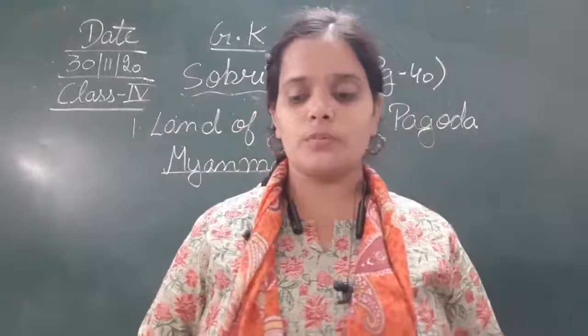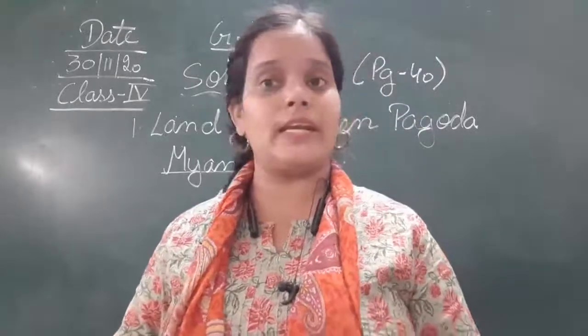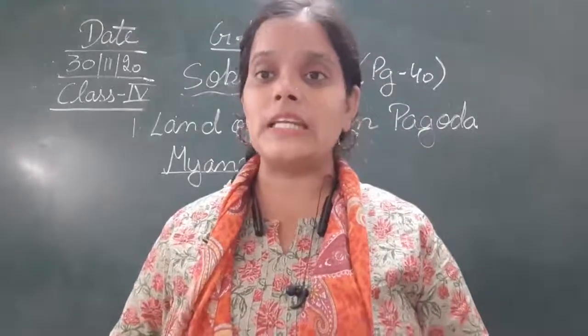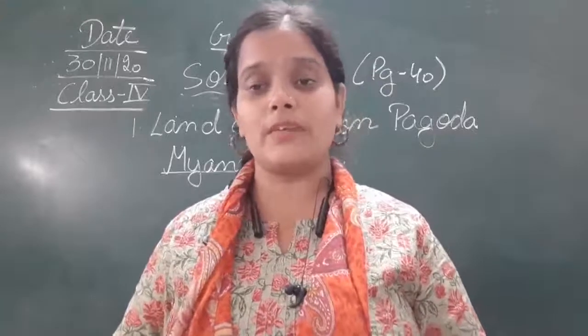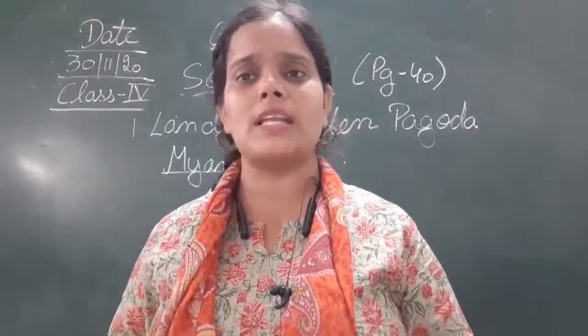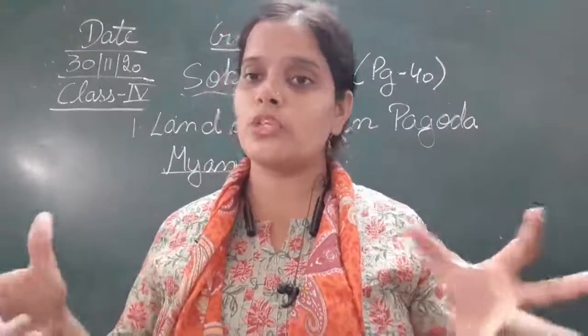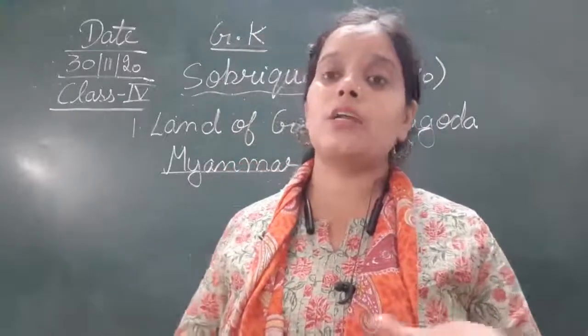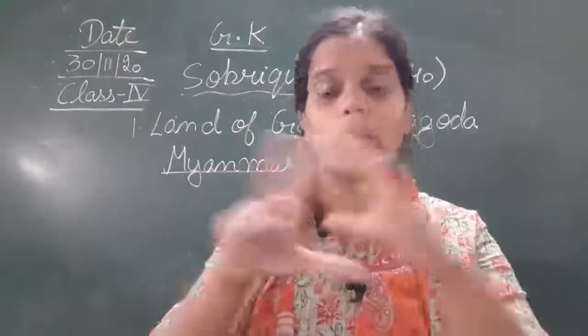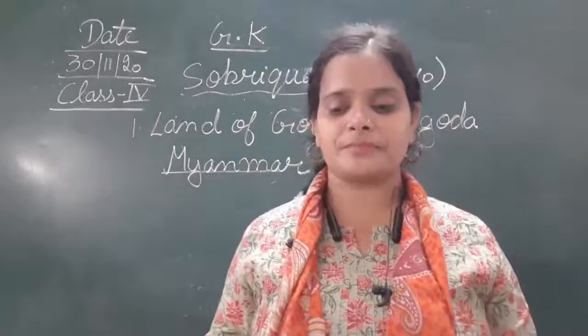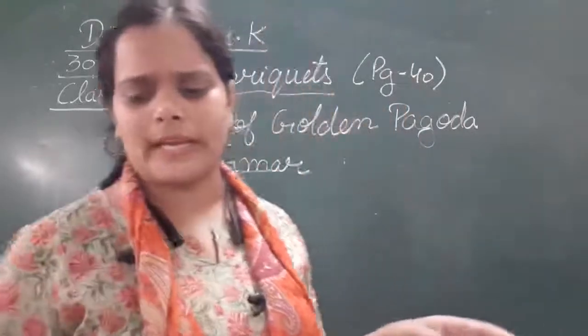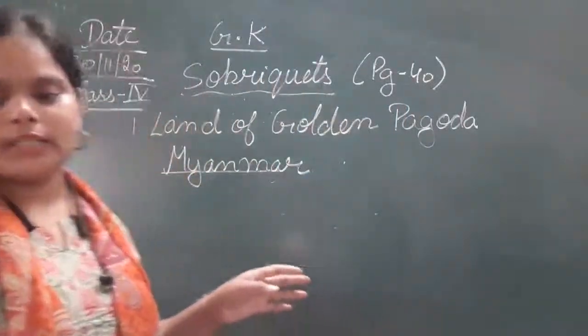Okay, so you can find number of windmills in the Netherlands. नीदरलैंड में बहुत ज़्यादा विंडमिल्स होती हैं. और ये जो मोस्टली विंडमिल्स होती हैं बेटा, they are in a very बहुत ही खुले मैदान में होती हैं. Okay, so the land of windmills is Netherlands.